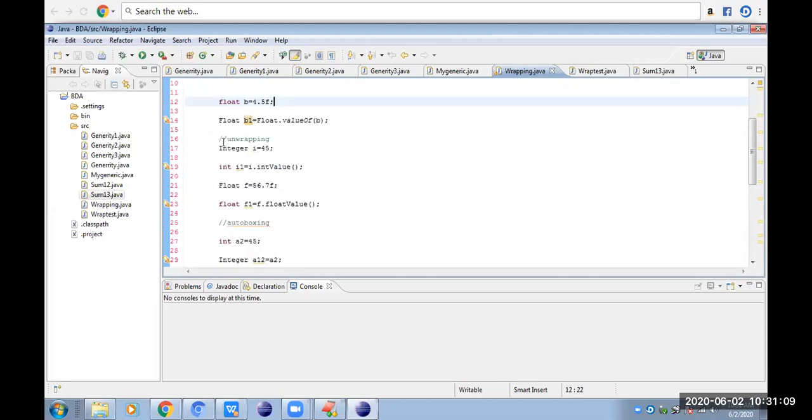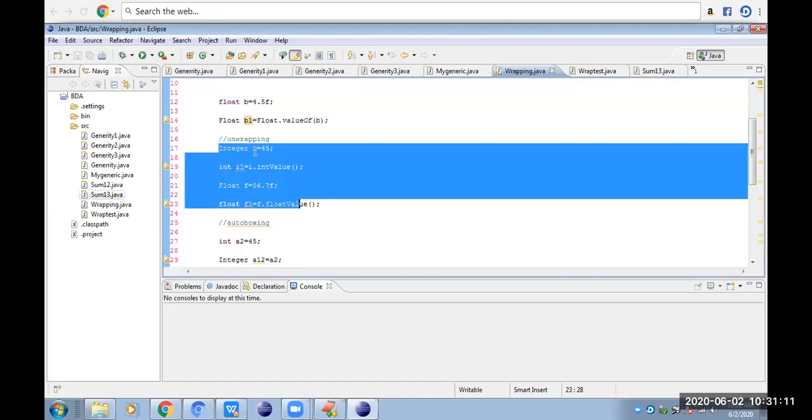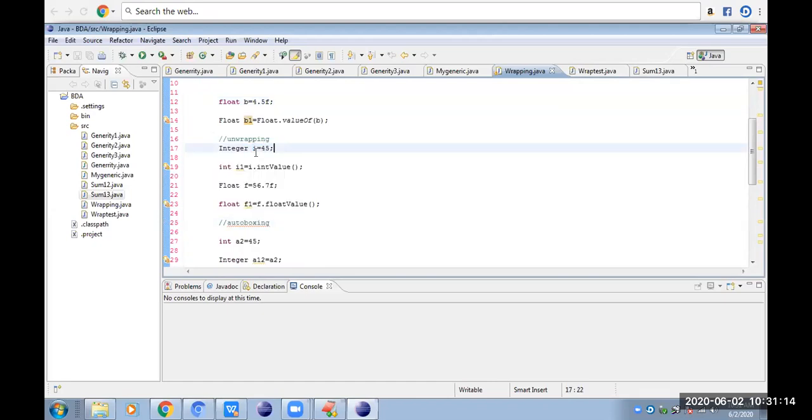When we come to unwrapping, it is the reverse of that process. I have taken Integer i is equal to 45. Here i is an object, because I am using the Integer wrapper class, and I have given it the value 45. Next, I am trying to convert that i to an ordinary variable: int i1 is equal to i.intValue(). I am converting this object i to a normal int. By using the method i.intValue(), whatever the value of the object i is gets assigned to i1. This is the unwrapping.